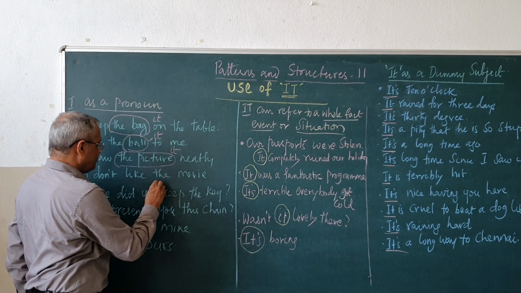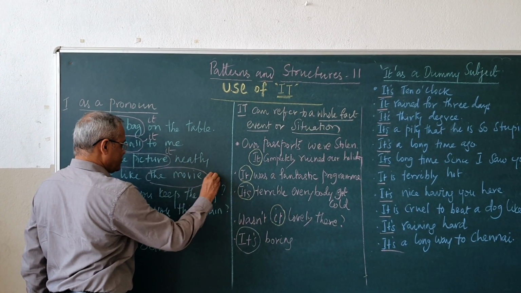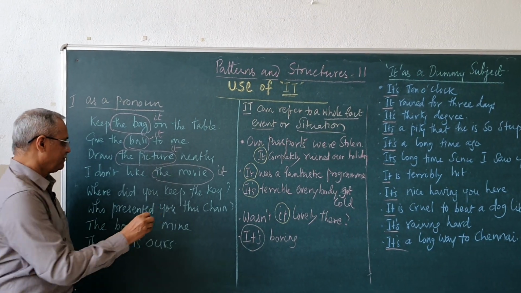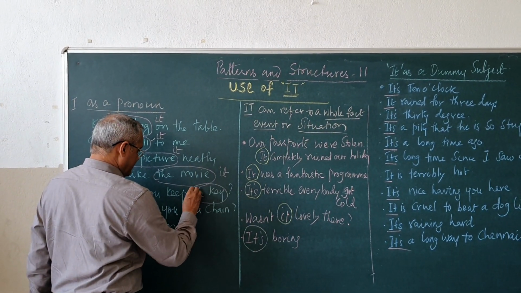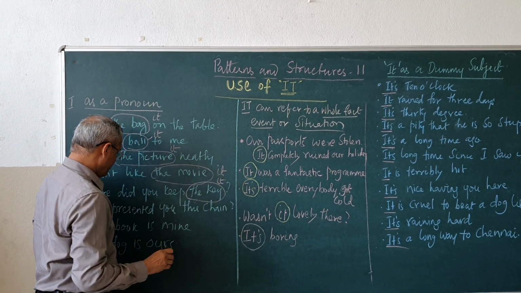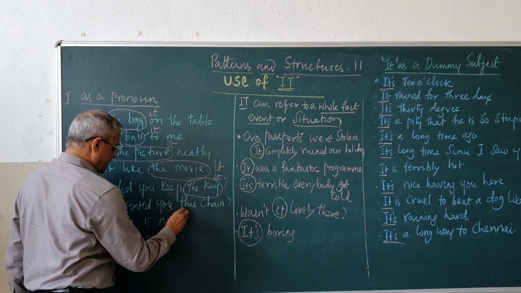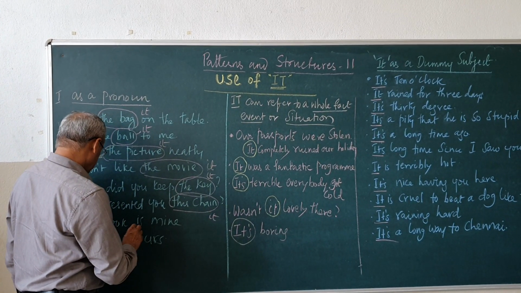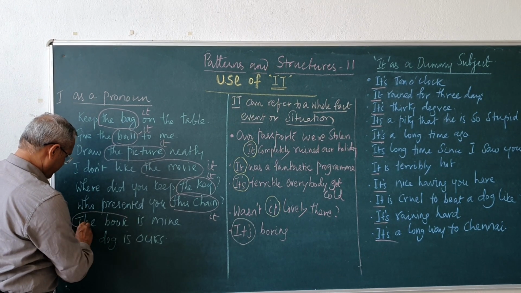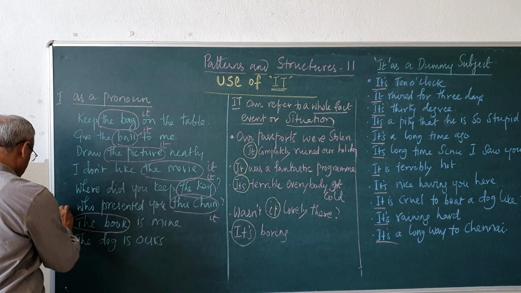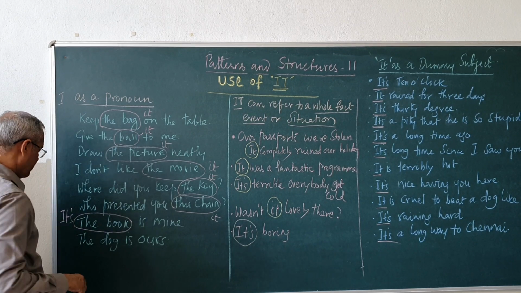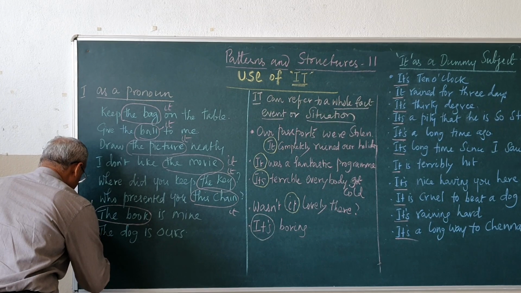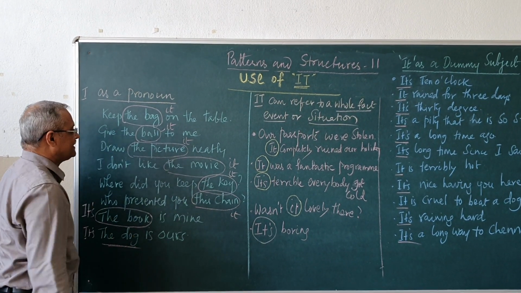I don't like the movie can be told as, I don't like it. Where did you keep the key? Where did you keep it? Who presented this chain? Who presented it? The book is mine. Here you can say, it's mine. The dog is ours. It's ours. Here "it" refers to the dog.